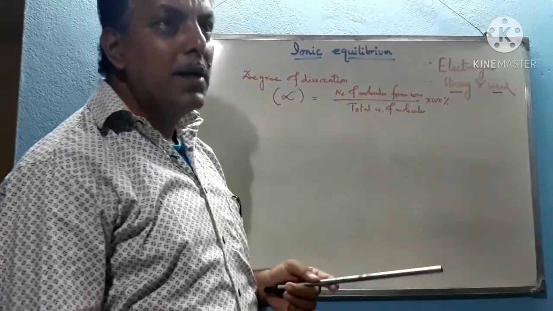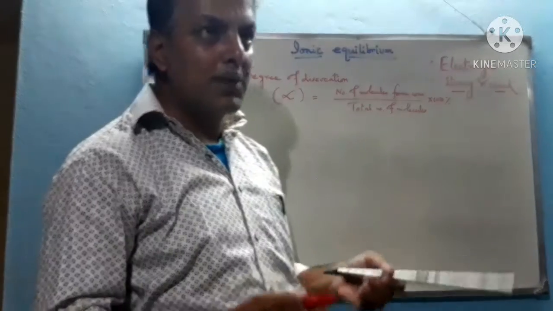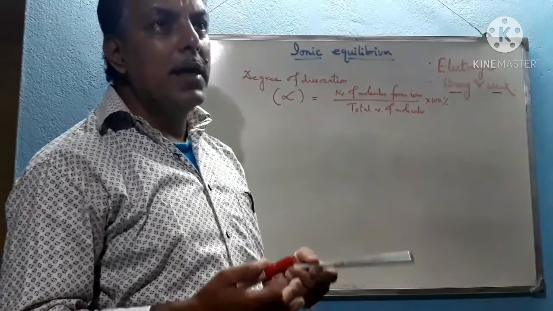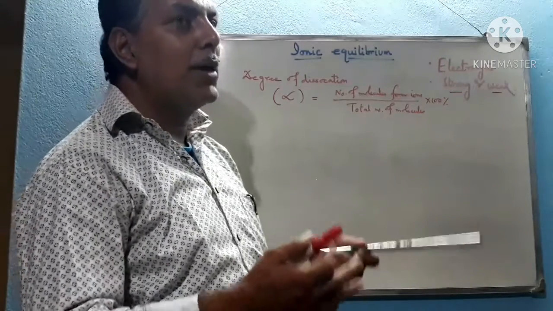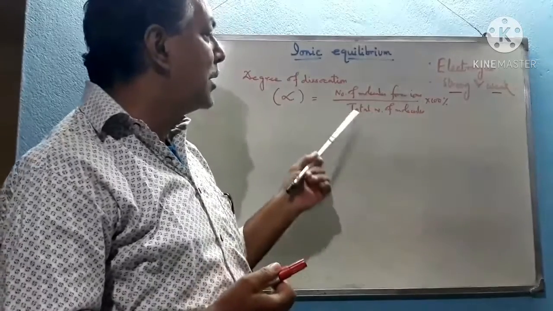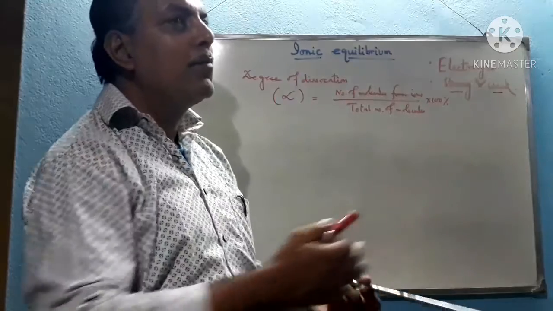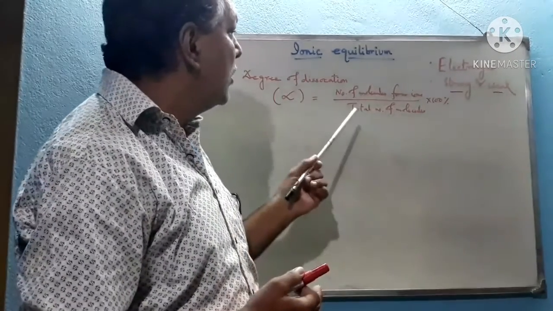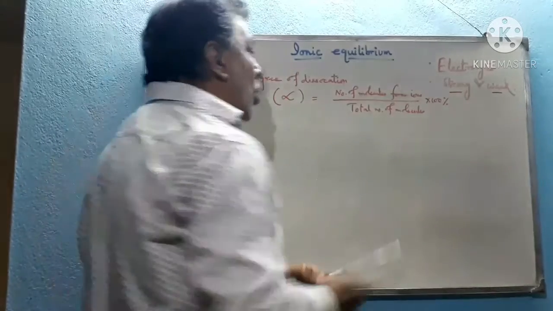Let us assume that 100 molecules or 100 moles of the electrolyte get dissolved in the solution, either in molten state or in aqueous solution. Suppose we have taken the aqueous solution.